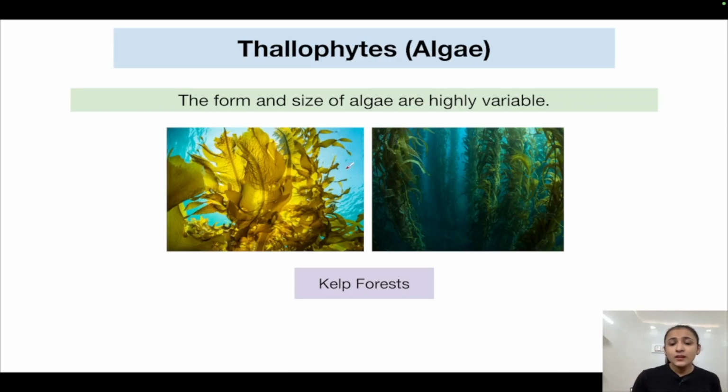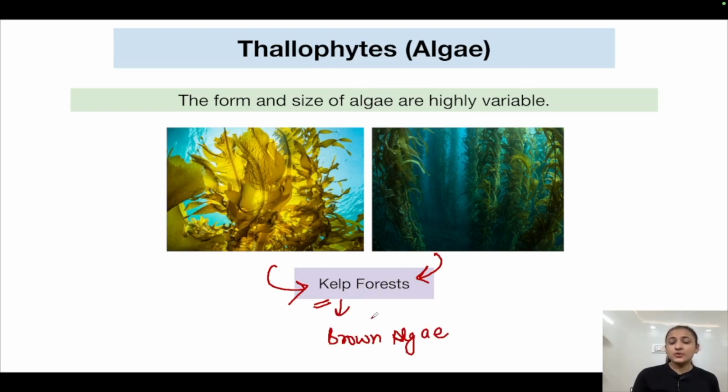Okay. Now these are kelp forests. As you can see, algae can also exist as massive plant bodies, and they can exist in marine environments like this. Okay, so this is the marine alga. Okay, kelp. So algae can also exist as kelp forests. All of these structures, these are kelps. They are found at the oceanic depths. Okay, and when they are growing together like this, they are known as kelp forests. And kelps are a type of brown algae.